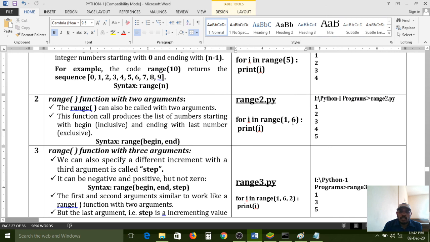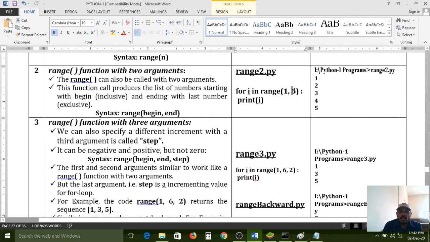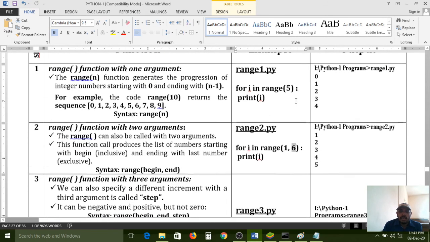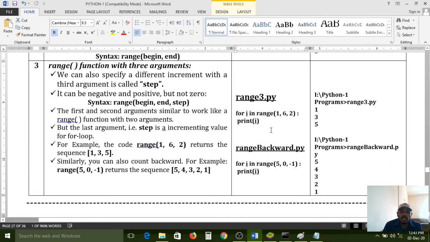The last value is excluded in the first function, and the last value is also excluded in the second function. So like that, the n minus 1 operation is going on here. And in the range function with 3 arguments, after the starting point and ending point, how many values to increment by is decided by the programmer. If you give 4, it will increment by 4. If you give 6, it will increment by 6. Like that it will be displayed on the screen.